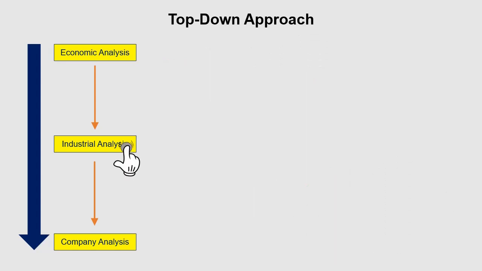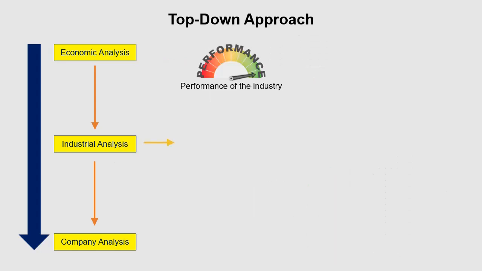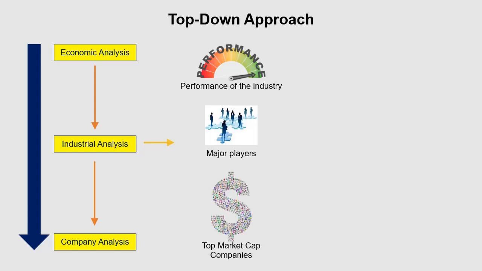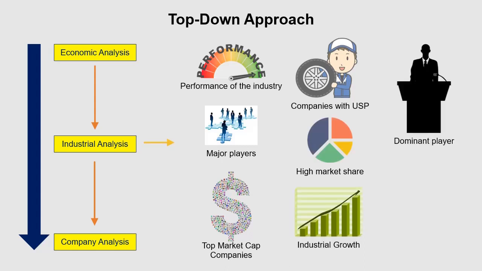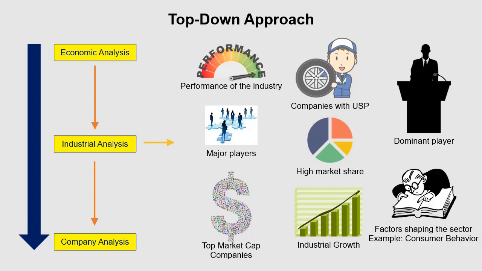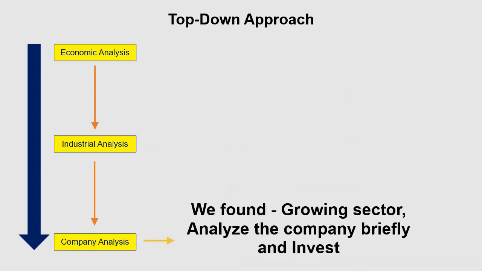Second is industrial analysis. We study the performance of the industry or sector. Which are the major players? Top market cap companies. Companies with USP, having the biggest market share. Growth of the industry. Which are the dominant players of the sector? What are the factors that will shape the sector? Third is analyzing the company briefly, as we know the sector is growing.